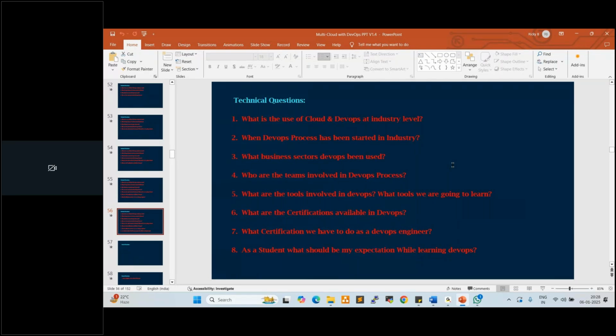How can we provide that? You are working as a data center engineer, so the project team requires a server. How can we provide that? So we need to place an order with a vendor, Dell vendor, HP vendor.